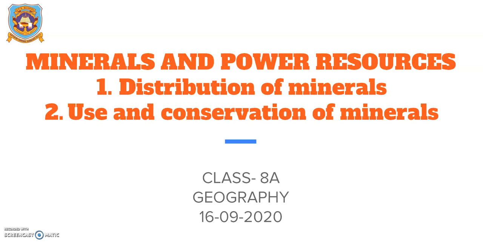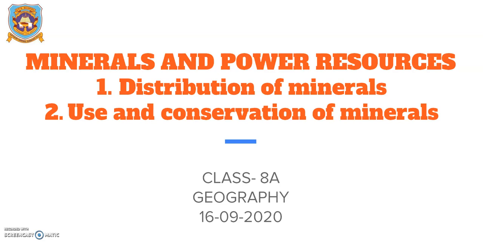After discussing the meaning of minerals, we went on to understand the various types of minerals. I told you yesterday that there are over 3,000 different minerals found on Earth, and on the basis of composition, minerals are classified mainly into metallic and non-metallic minerals. Metallic minerals are those which contain metal in the raw form, and non-metallic minerals are those which do not contain any kind of metals. Some examples of metallic minerals are iron ore, bauxite, manganese, etc. And non-metallic minerals are limestone, mica, gypsum, etc.